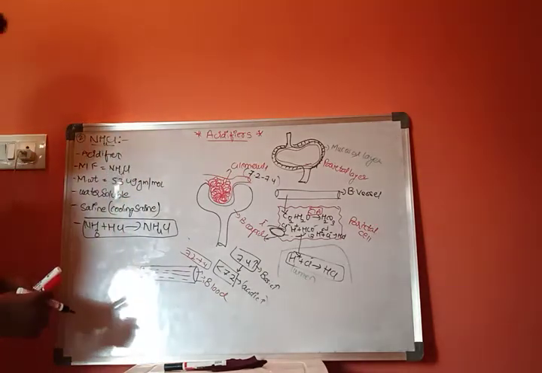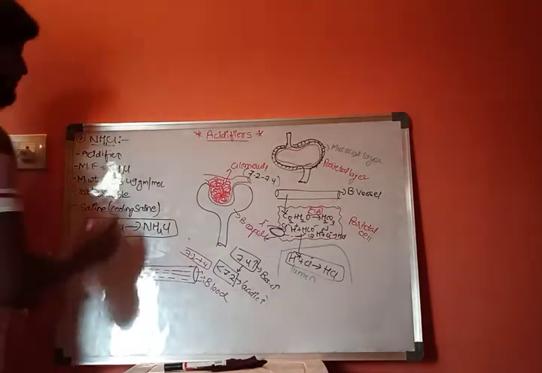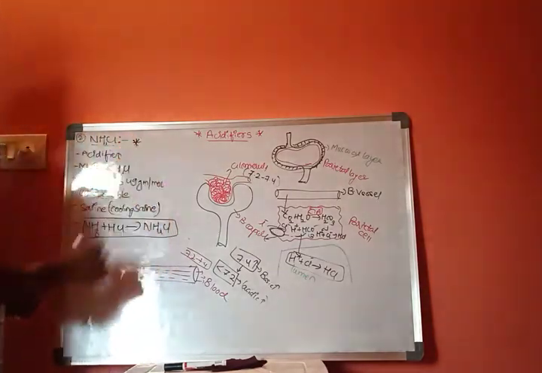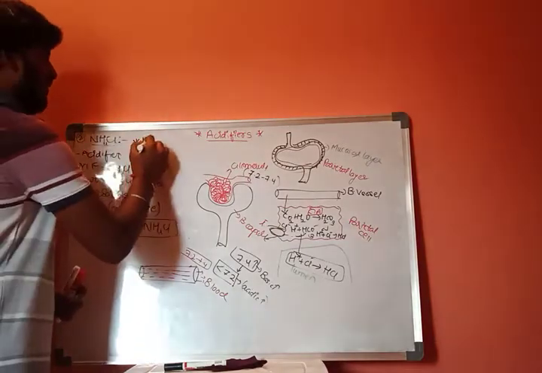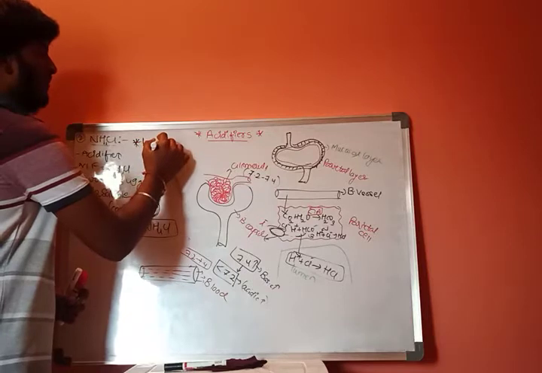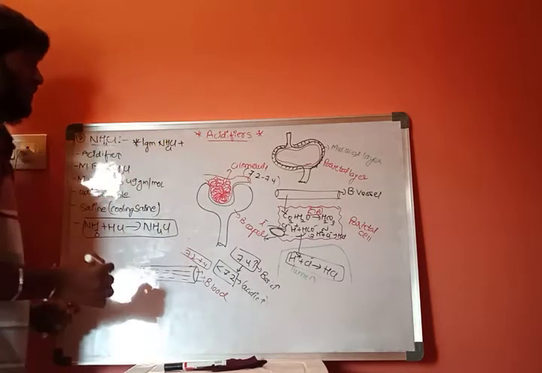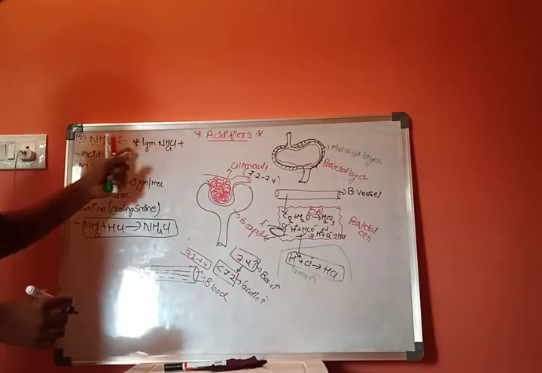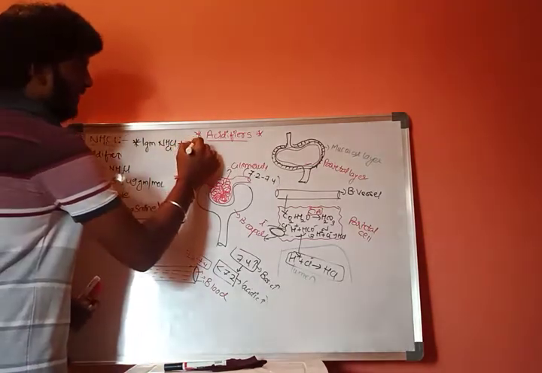If we discuss the assay of this ammonium chloride, first of all, to 1 gram of ammonium chloride, 20 ml of water should be added.